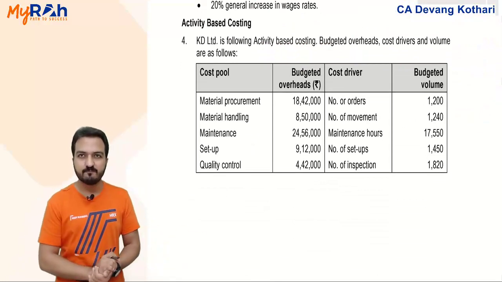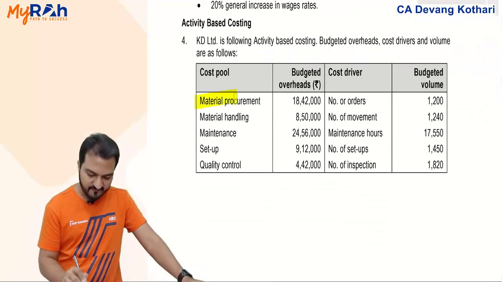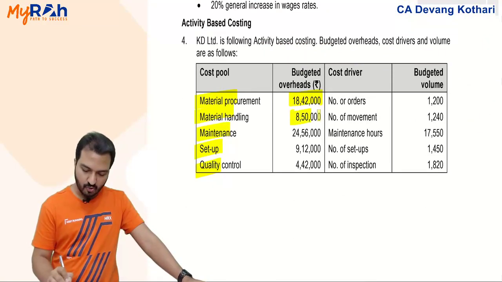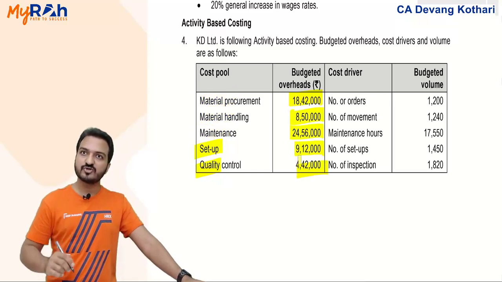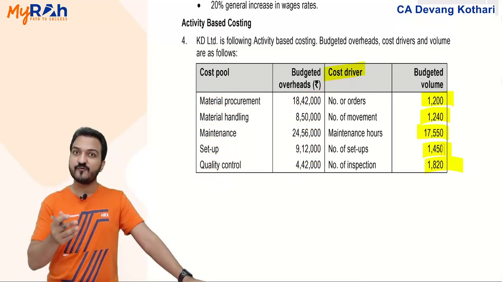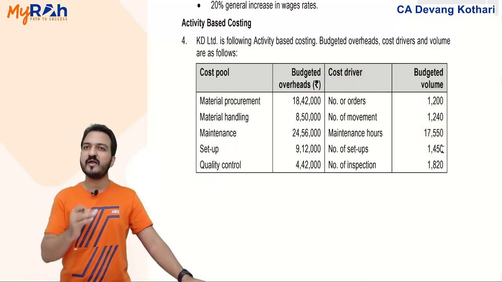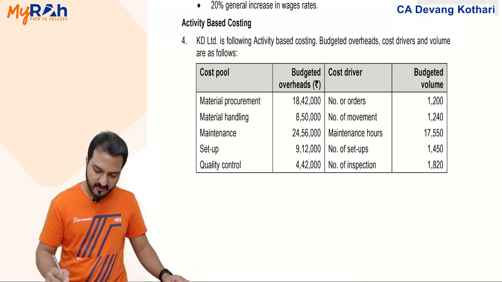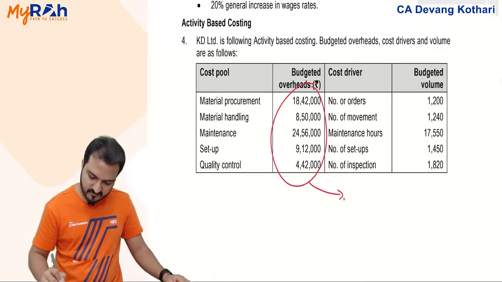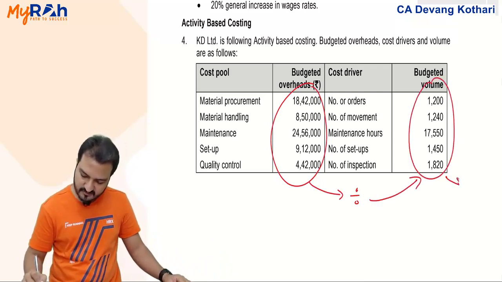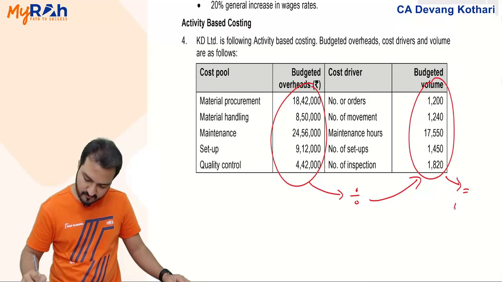It's about activity based costing. You are given 5 activities, 1, 2, 3, 4, 5. For each of the activities, your overheads are given. For each of the activities, cost drivers are given. And the first question they are asking is to calculate the cost driver rate. What will you do to calculate cost driver rate? You take these overheads divided by these cost drivers, which should give you the cost driver rate.